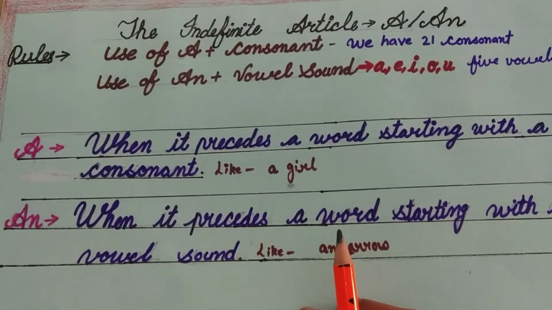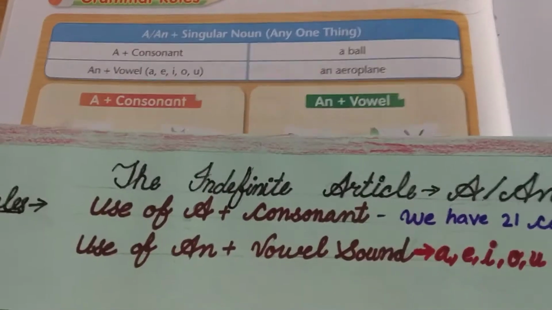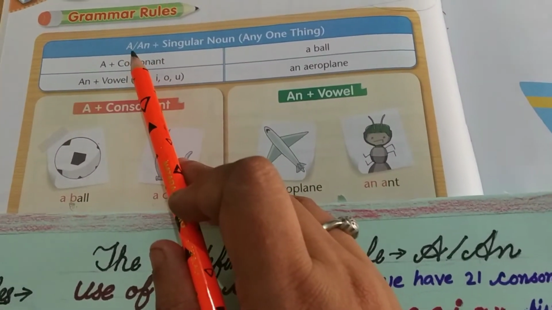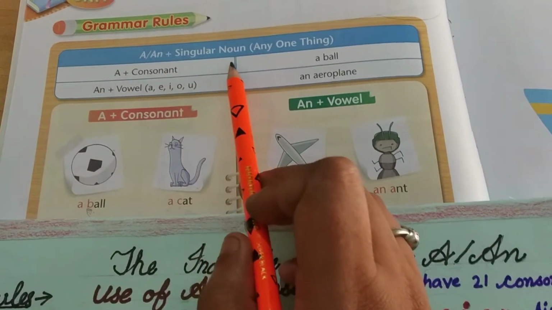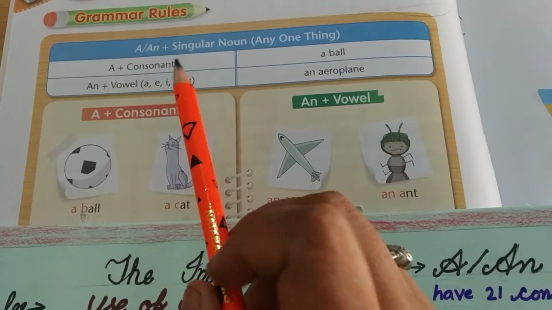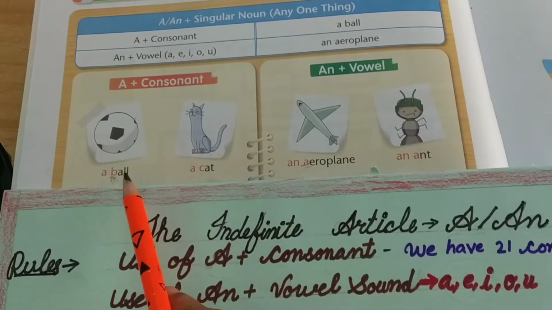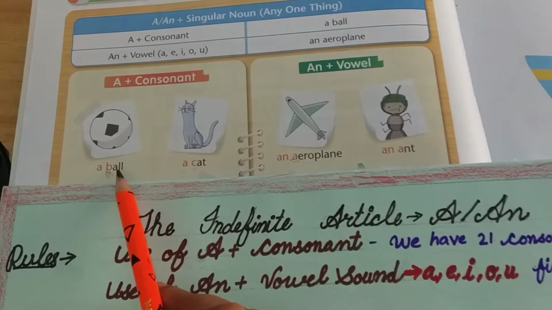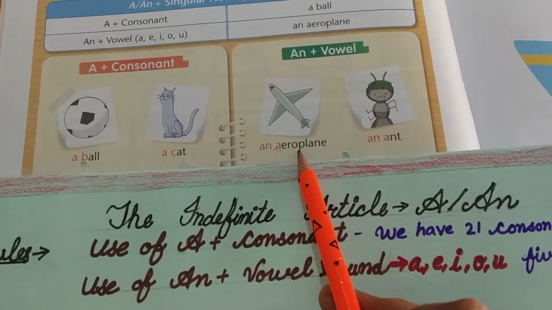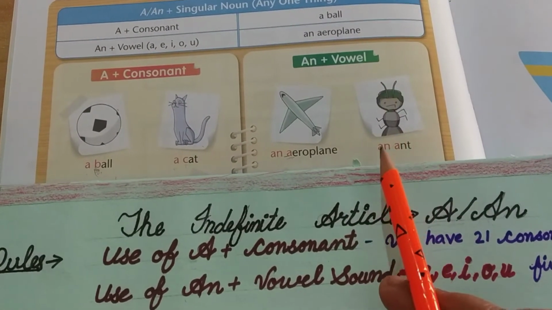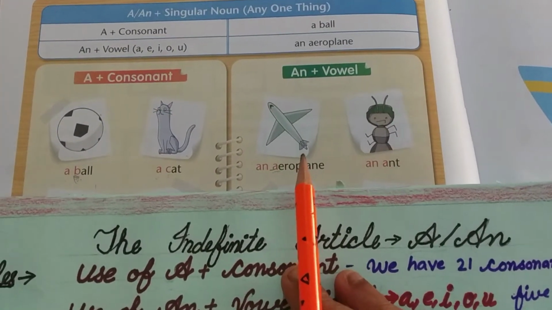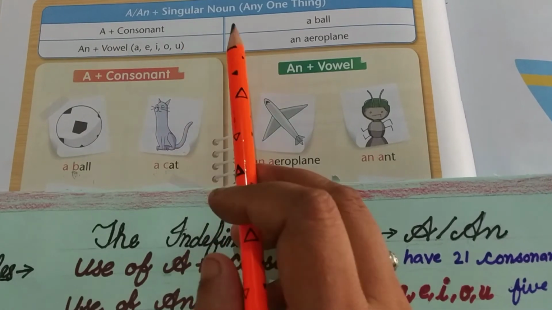So let's see some more examples. Firstly, remember one thing: a or an is used with a singular noun, meaning any one thing. Singular means one thing. We are talking about one thing, like a ball. So a ball means we are talking about only one ball. A cat means one cat. An aeroplane means one aeroplane. An ant means one ant. So guys, keep one thing in your mind: a or an is always used with a singular noun.